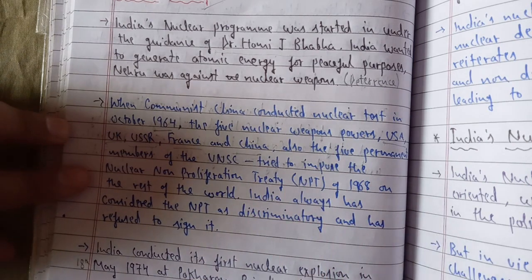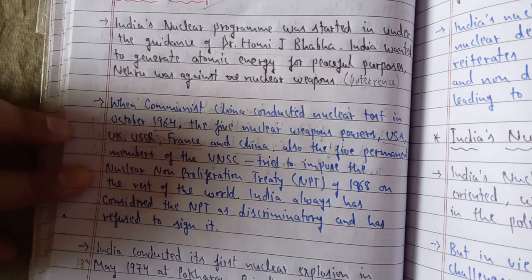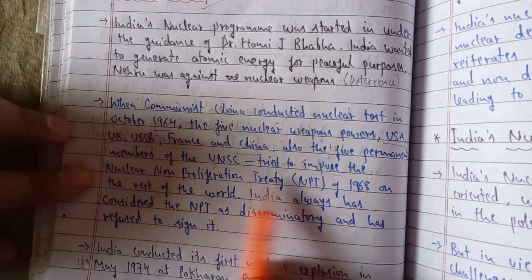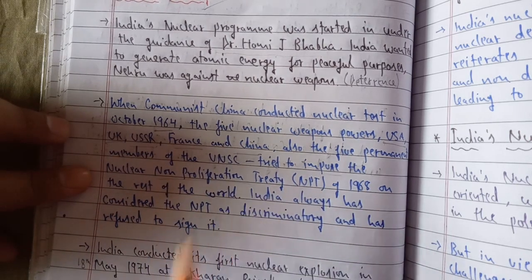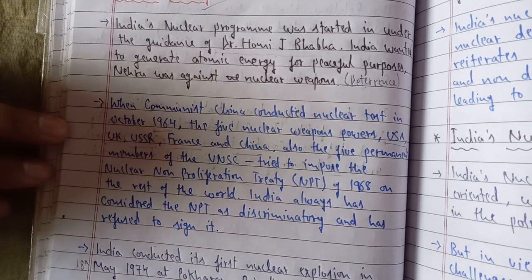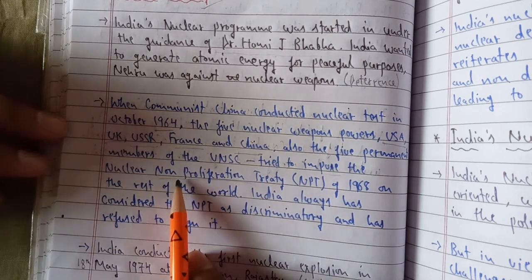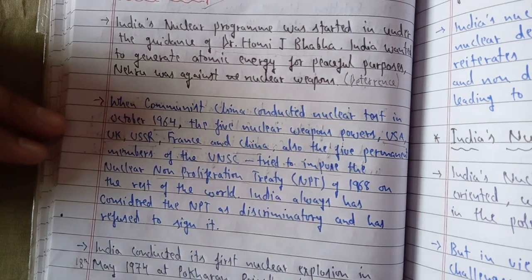They tried to impose, now what was the problem? It was okay, they were having nuclear weapons, nuclear power, nuclear energy, but they tried to impose nuclear non-proliferation. So this term is very important. Wherever you talk about nuclear energy, nuclear weapons, this term will be there, and you must know the meaning. Non-proliferation means फैलने से रोकना.